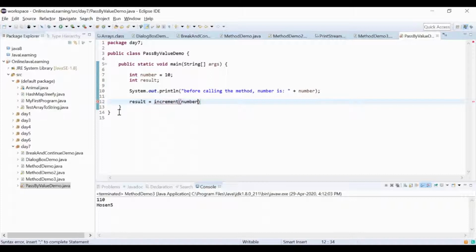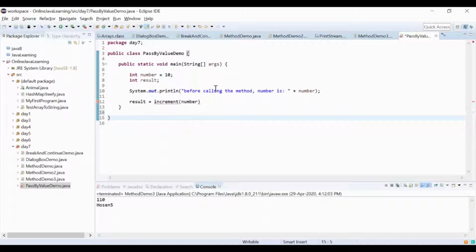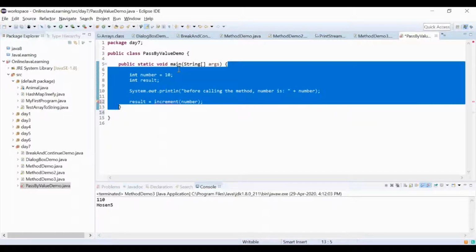Okay, now I'm going to create a method. As you are not comfortable, I'll be creating that particular method manually.